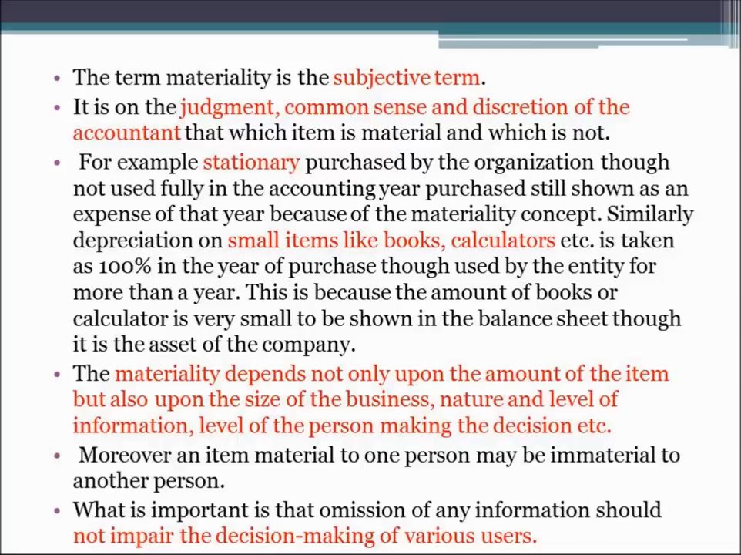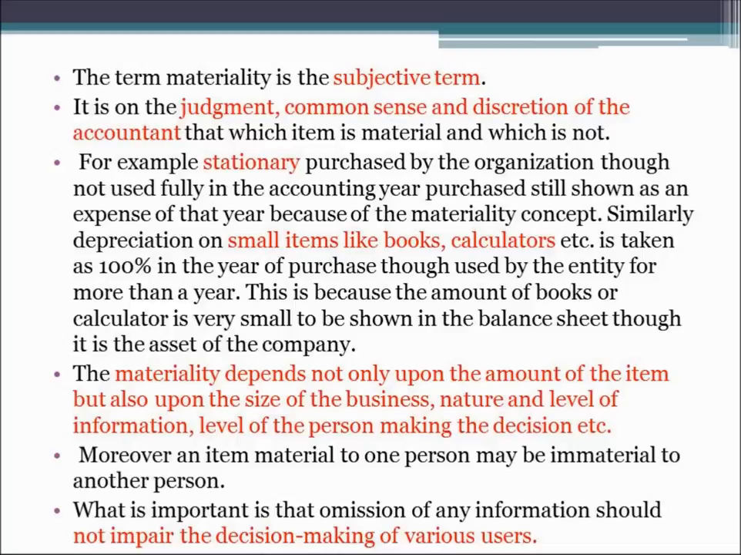Similarly, depreciation on small items like books, calculators, etc. is taken as 100% in the year of purchase, though used by the entity for more than a year. This also comes in stationery, but these are categorized as assets. So books and calculators which I am buying in one year, I am writing them off 100% in the year of purchase only because they are very trivial items. I cannot just provide depreciation at 10% and show them in my balance sheet as assets, because these are very small items and it hardly makes any difference whether they are shown in the balance sheet or not.